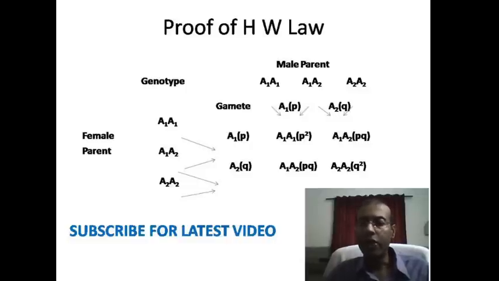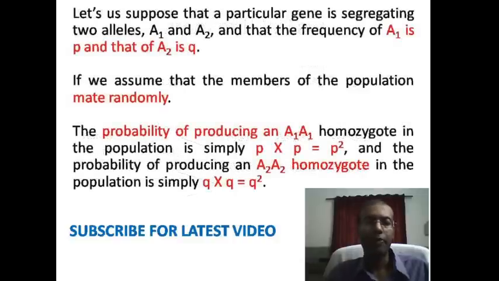The frequency of A1A1 type progeny will be P square and the frequency of A2A2 progeny will be Q square. I will also describe this slide later on in a descriptive way. So come on to the description of this slide.